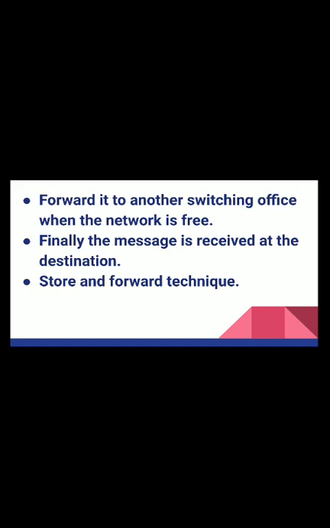Again it stores the data in the buffer, then checks whether the next switching office and line are free, and gives the message to that office. Finally this is how the data reaches the destination. This method is also known as the store and forward technique.